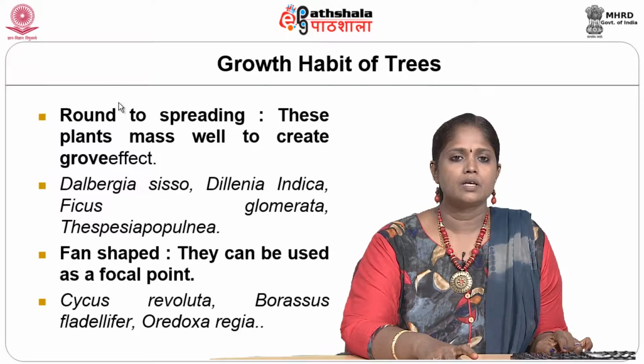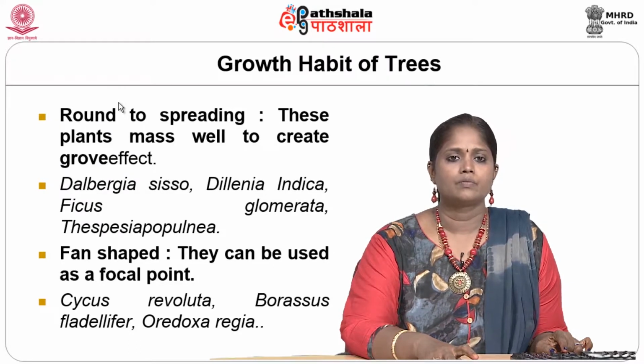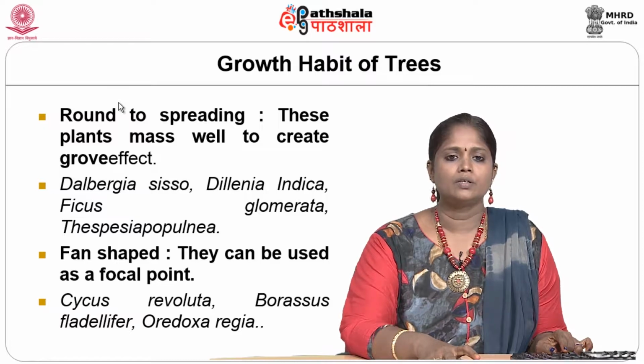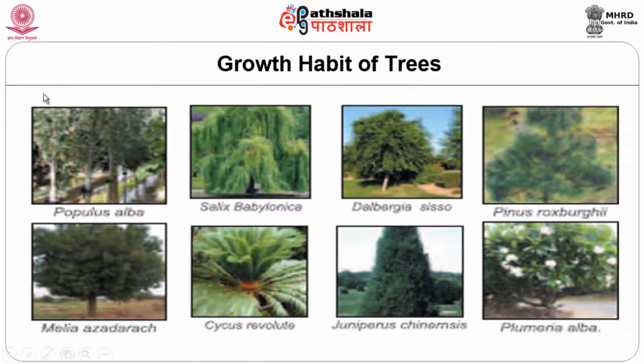Round to spreading forms change the mass from one form to another. Dalbergia sissoo, Dillenia indica are the varieties. Some plant materials which give a fan shape can be used as a focal point. Cycas revoluta, Roystonea regia are the examples. Now look at all the examples we have discussed so far.